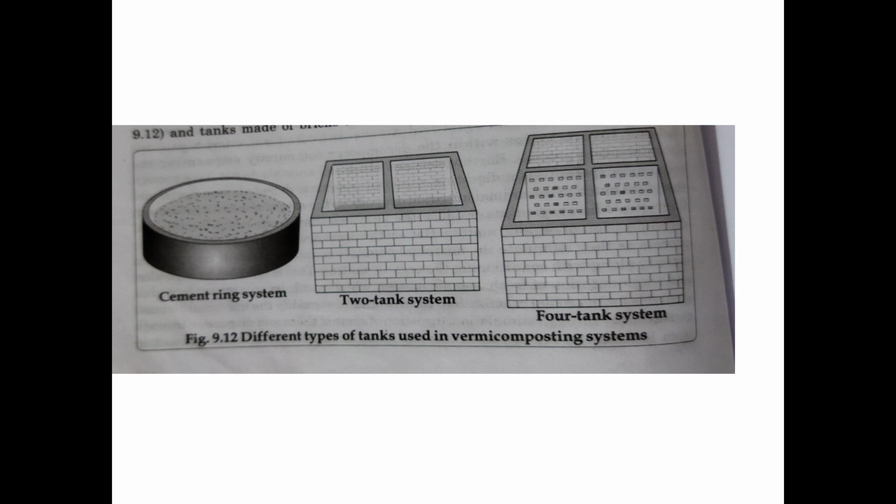Vermiwash is a liquid that is collected after passing water through a column of worm activity. So it contains many products like excretory products, mucus secretion from the earthworm, as well as nutrients from the soil. It also contains some plant growth hormones, plant growth regulators, etc. We can use it as a foliar spray, which also enhances plant growth, and we can control some diseases also by using vermiwash.